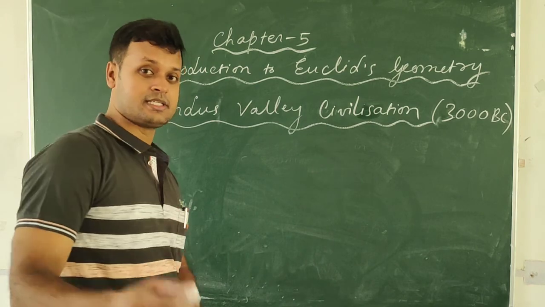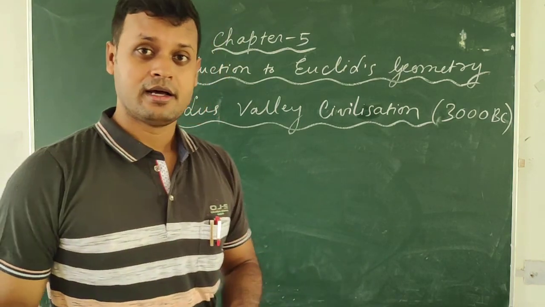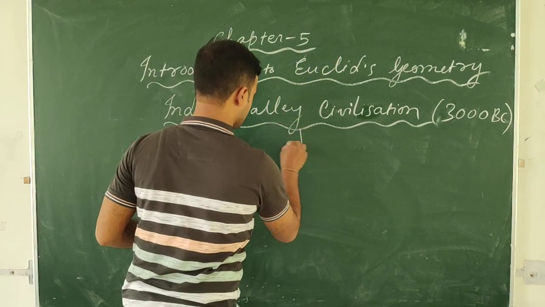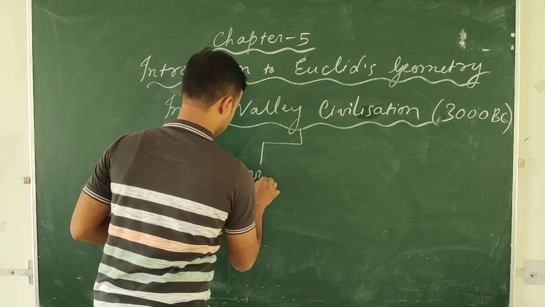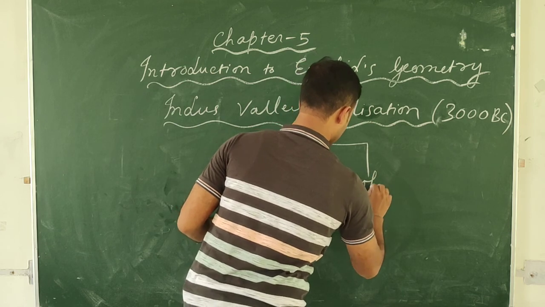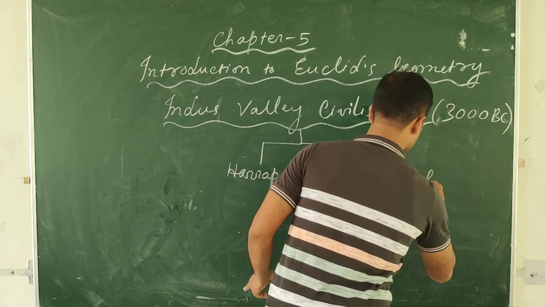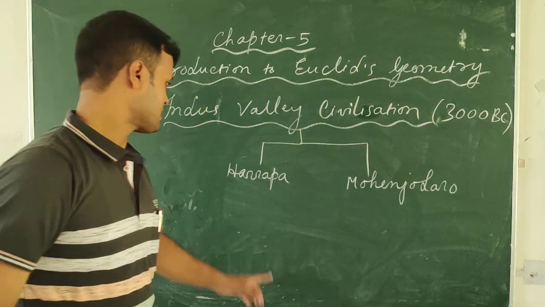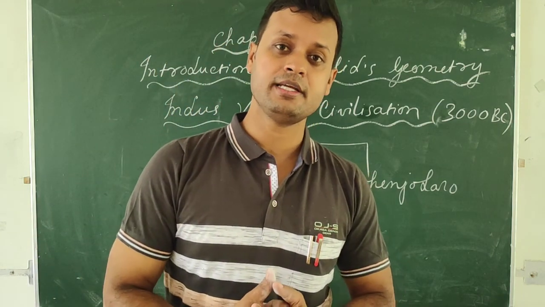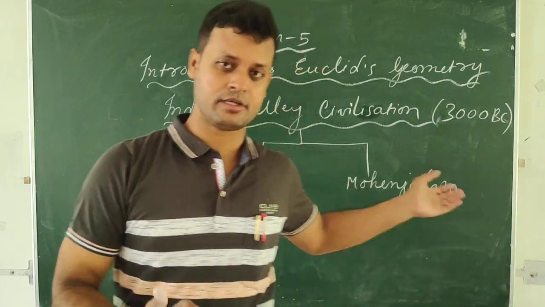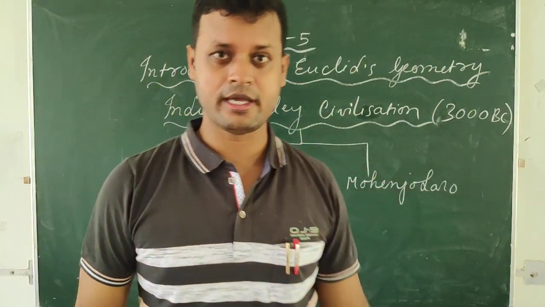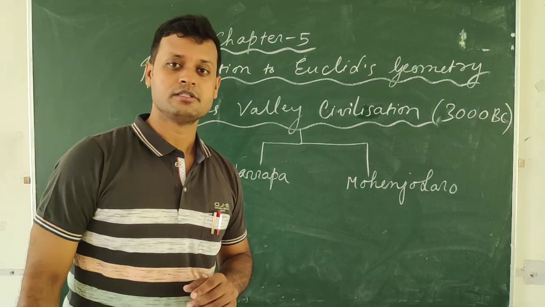At that time also, the excavations that have been carried out at Harappa and Mohenjo-daro seem to indicate extensive use of geometry in the different constructions that were carried out during this period. That is, in the Indus Valley civilization during the year 3000 BC, extensive use of geometry was there.